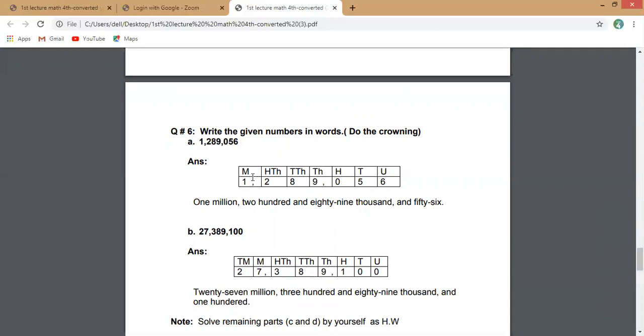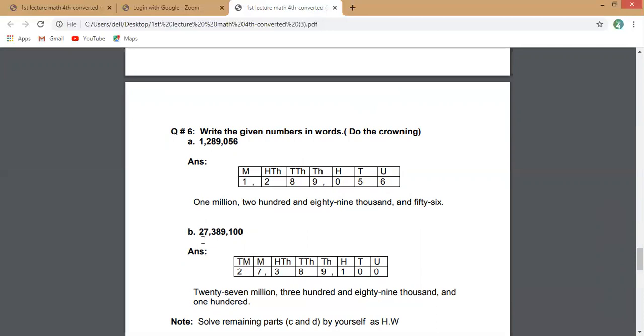Okay, for writing in words, you will write about one house at a time. You will write 1 million. In the million house, you have just one. So write down 1 million, comma. Now you can check your second house belongs to thousands. So you just write about thousands: 289,000. You will put a comma. And after writing the last house, you will mention 'and 56'. This is your required answer. The answer will be 1,289,056.